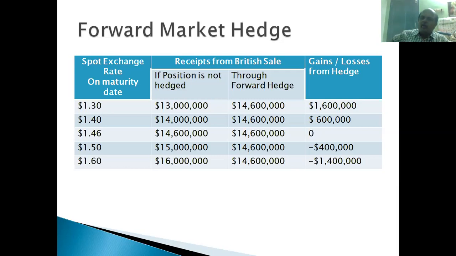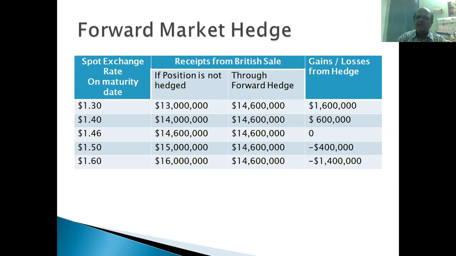So how much are they going to make? $1,600,000 they are going to make as gain, right? Suppose the exchange rate is $1.40 per pound on that day, 15th May 2021.